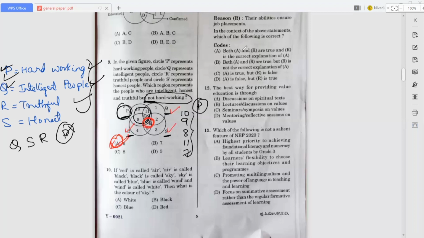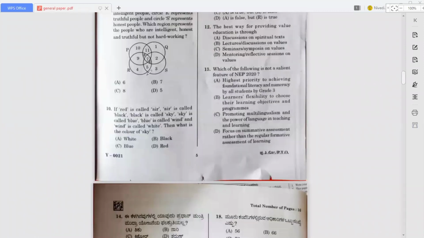Now move on to the next question, the 10th. Here they have mentioned: red is called air, air is called black, black is called sky, sky is called blue, blue is called wind, and wind is called white.